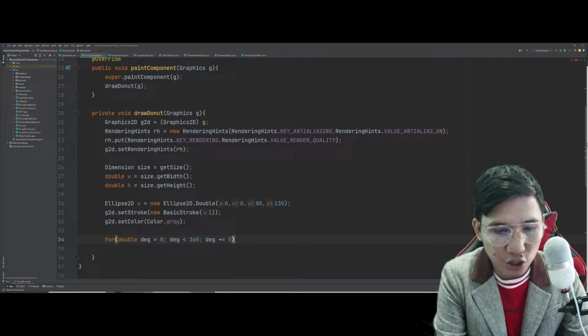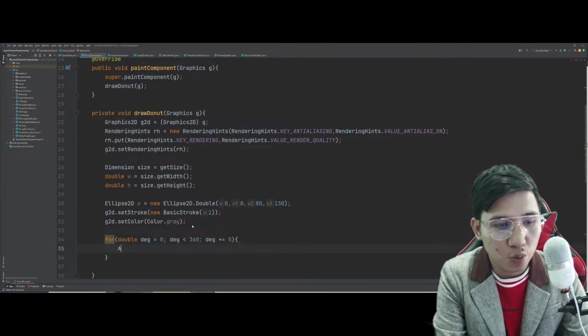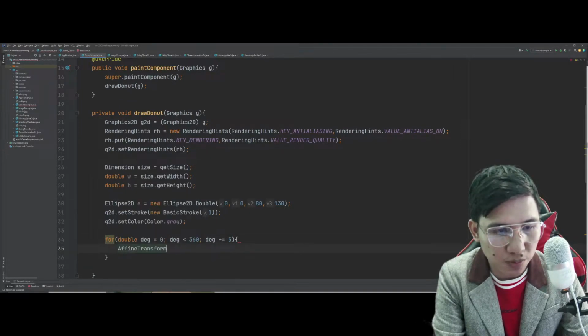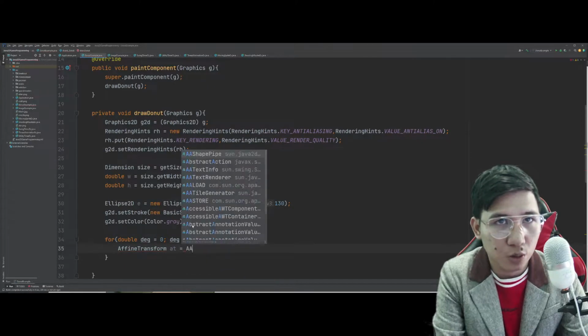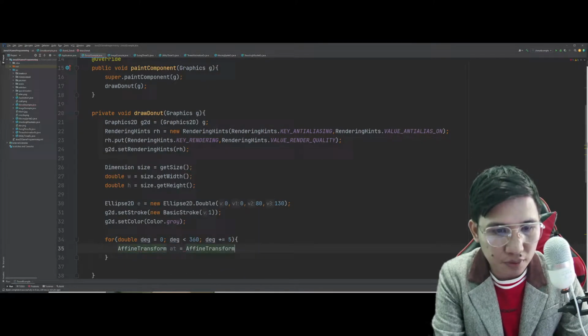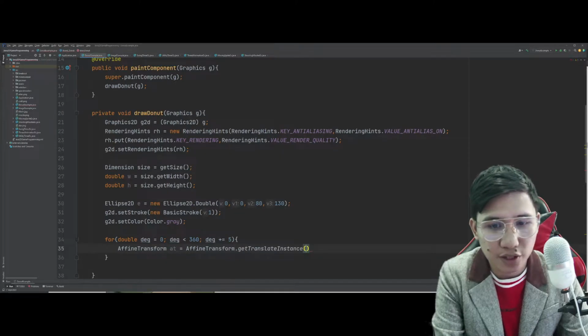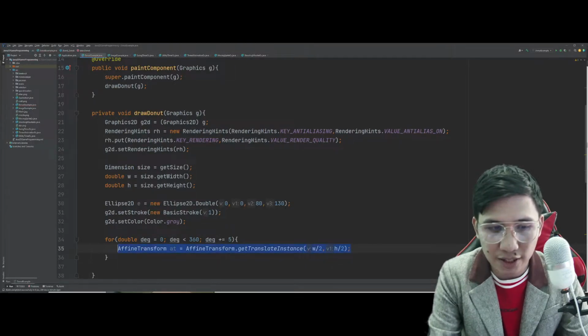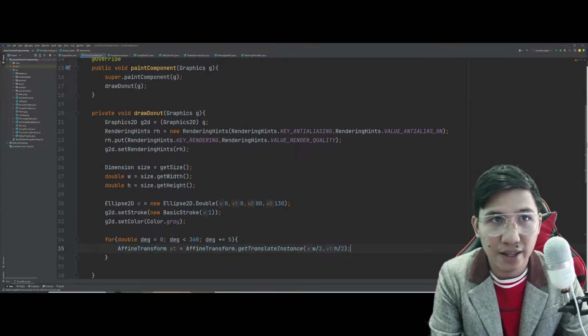So, once na na-reach niya yung 360 degrees, we will now be using the affine transform here, in which we will simply translate, get translate instance, the width and the height of the entire circle. So, ilalagay lang natin yung circle dito sa gitna, panibago.